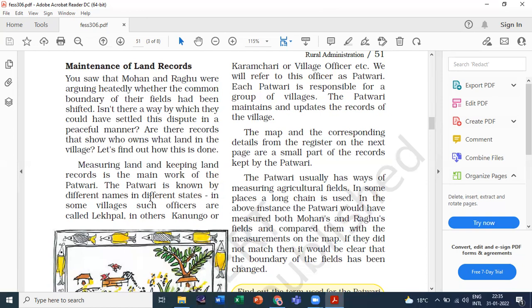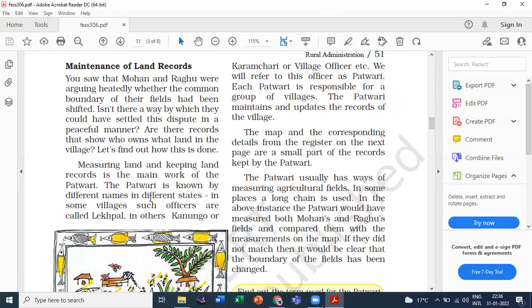So whenever you write the answer to who are the patwaris, always mention that these are the same person. Don't forget to write their names, that different states have different names.